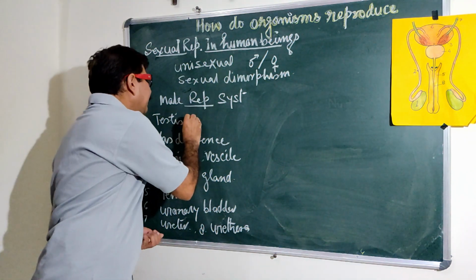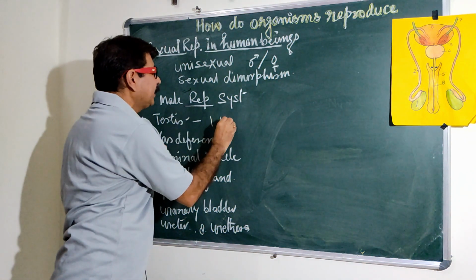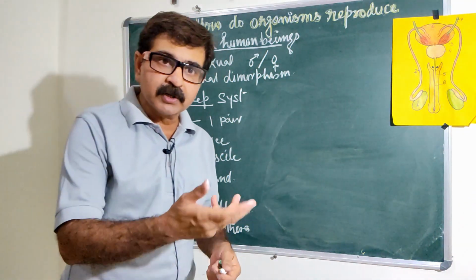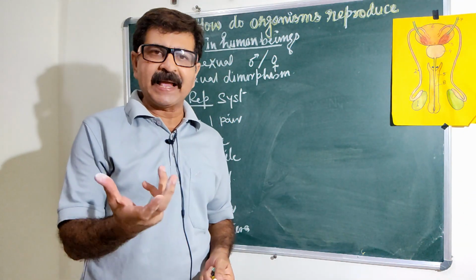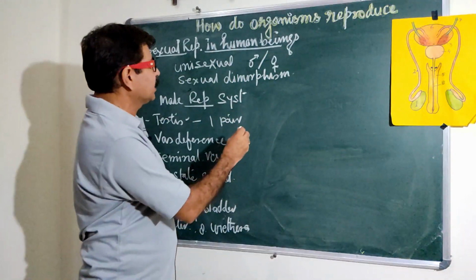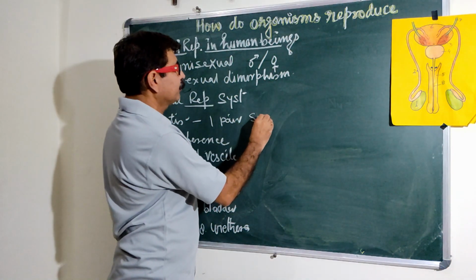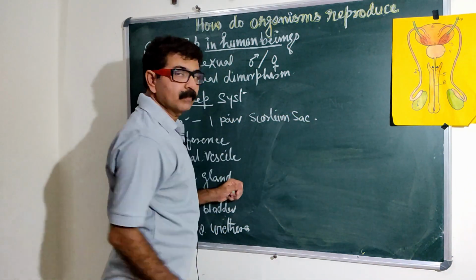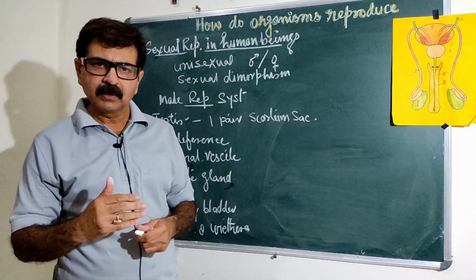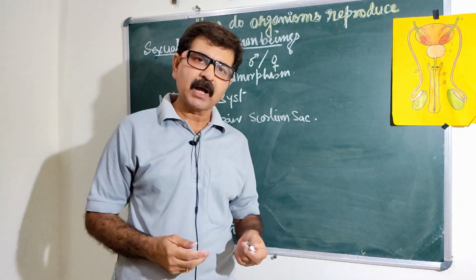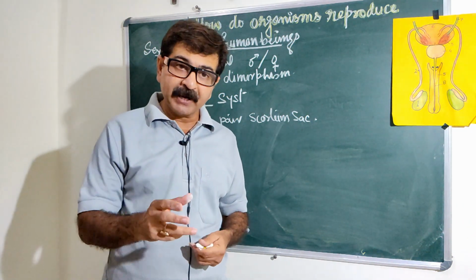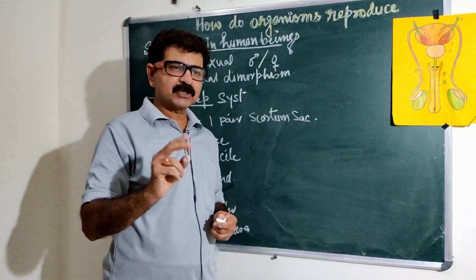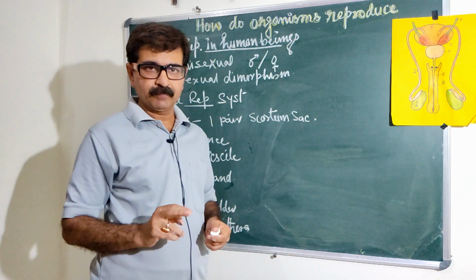Testis, a pair, how much? One pair of testis is there, which is found outside the body in a sac-like structure known as a scrotum sac. It is found below the abdomen cavity. The temperature of this scrotum sac is 2 degrees less than the body.